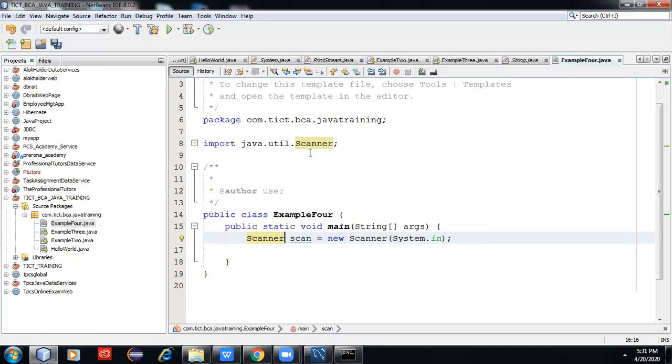So you want to take the input from the keyboard console. The Scanner class is already inbuilt, so 99% of your task is done by the Java library class.